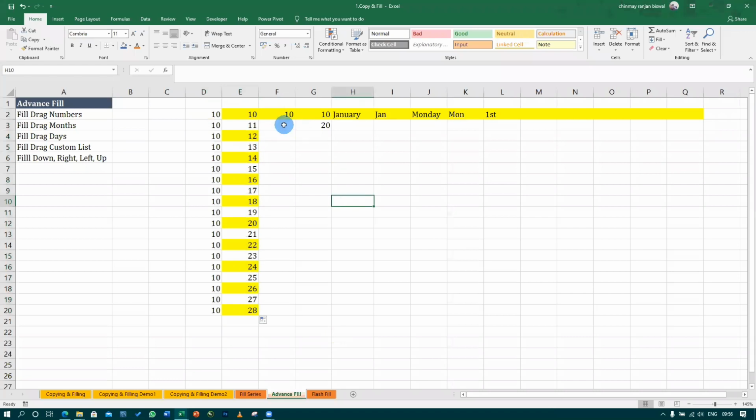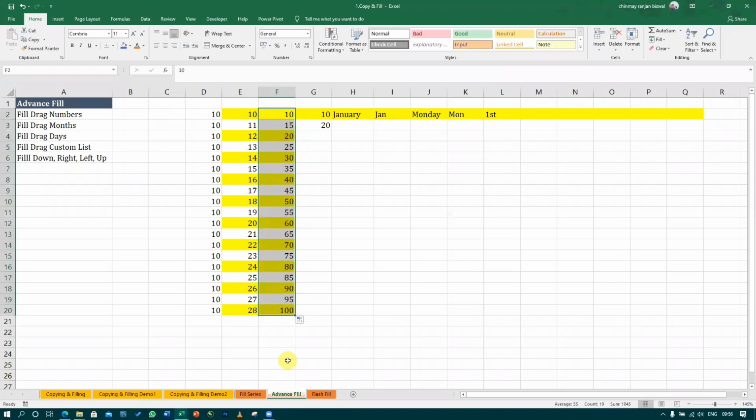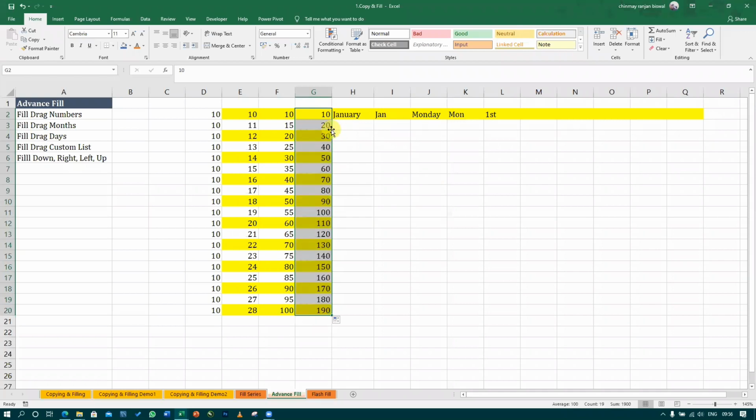Now similarly, if you give an interval of 5, like 5, 10, 15, what will happen? It will give 20, 25. 5 interval it will give. If you give an interval of 10, it will give 10, 10, 10. Now here we have one more thing. Rather than dragging, you can just double click on this green box. When you do the double click, it will automatically populate these cells. यहाँ तक clear है?